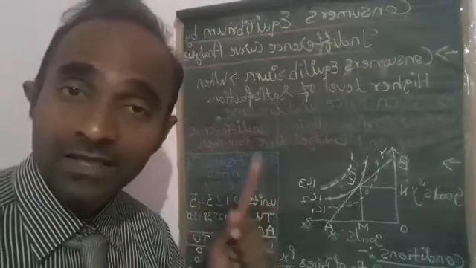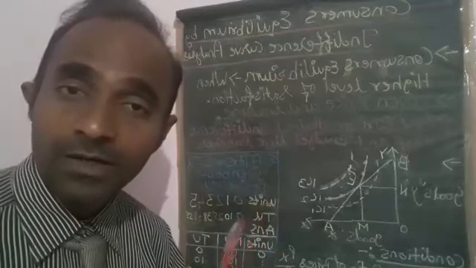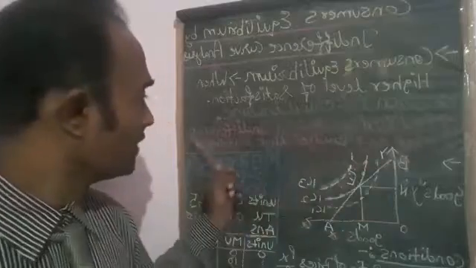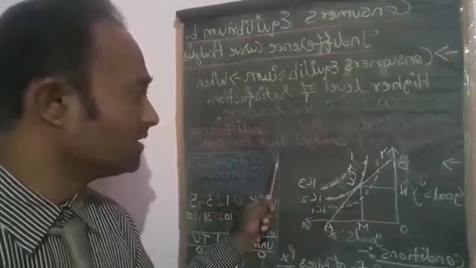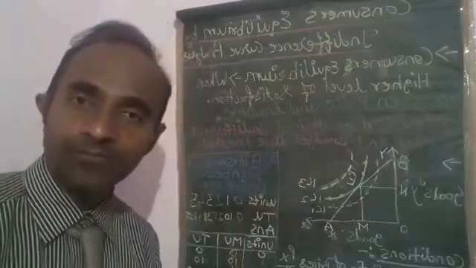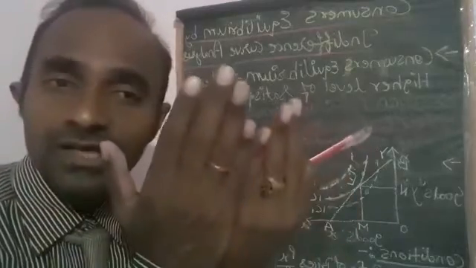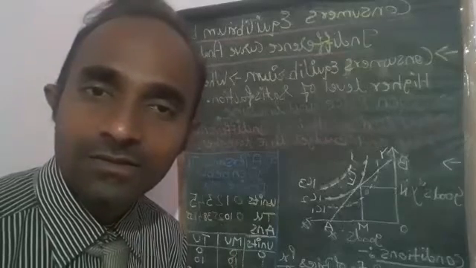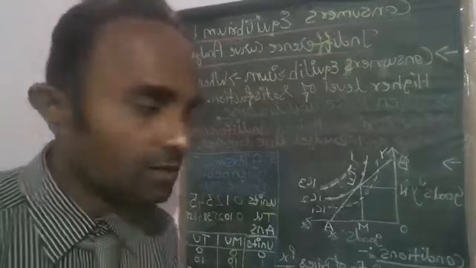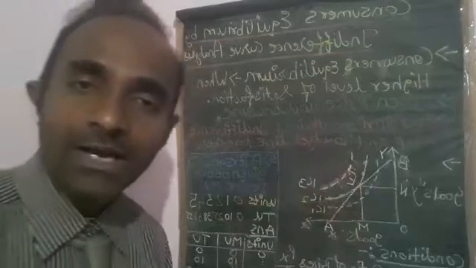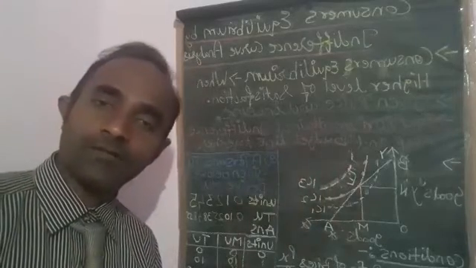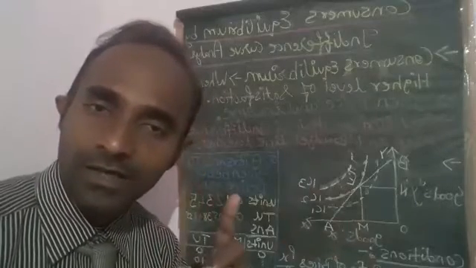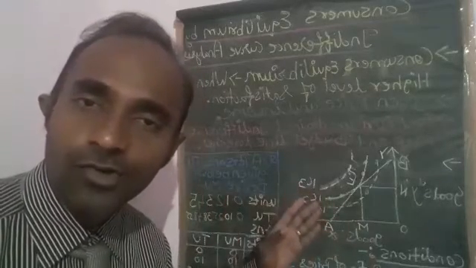But now we are getting the consumer's equilibrium at a point where the indifference map and budget line are tangent to each other. Tangent means touching each other. Correct? So how are we getting this consumer's equilibrium with the help of the indifference curve? We are going to see this. If you learned the indifference curve in an earlier lesson, it will be easier for you to understand here.